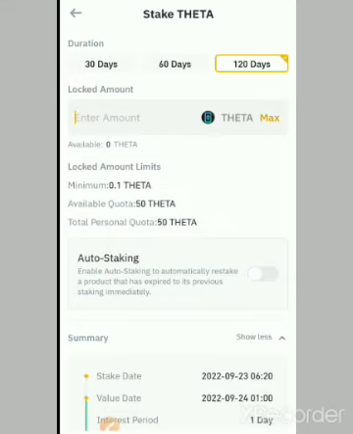So what I'm saying is, choose a lockup period that is comfortable for you. If you choose 120, you have to wait 120 days before you redeem it. If you redeem it before 120 days, you're going to lose all the interest that you have gotten so far. That will be a loss. So choose a lockup period that is comfortable for you.